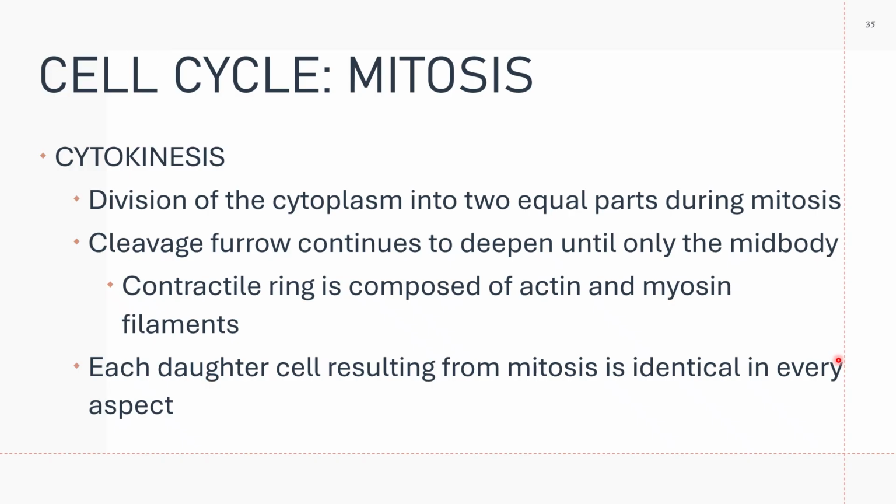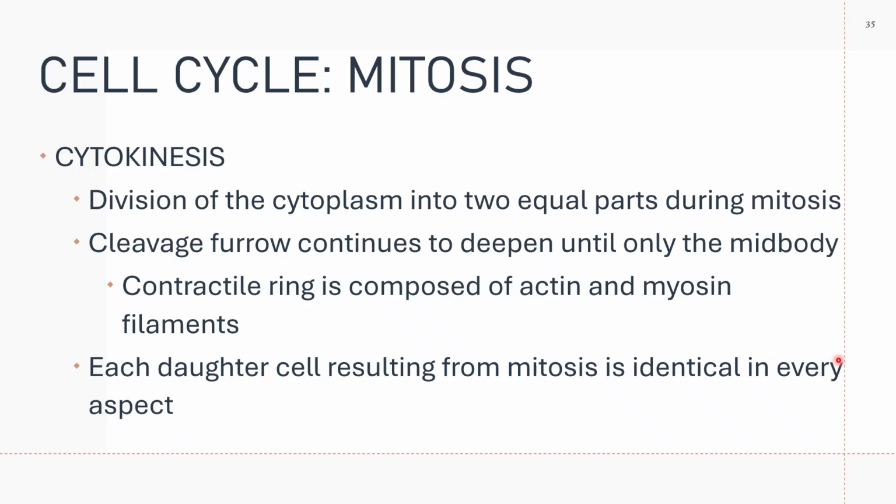What happens to the polar microtubules? The polar microtubules depolymerize, separating the two daughter cells.